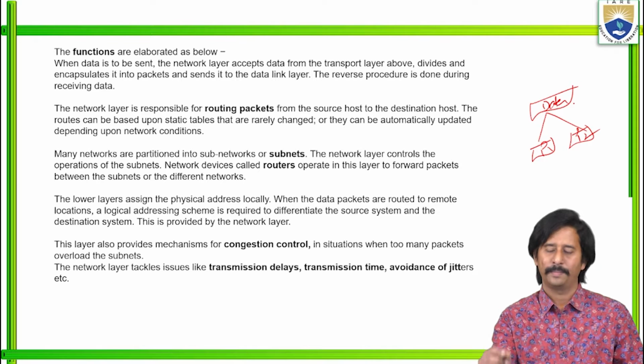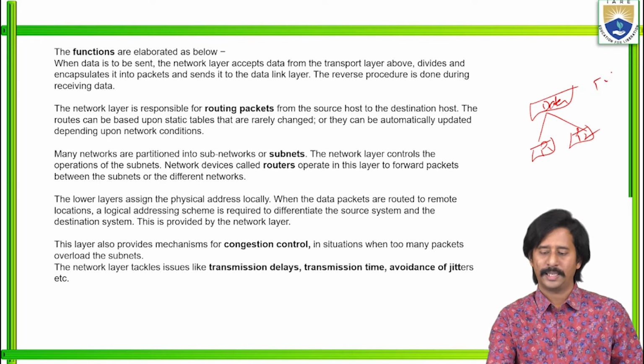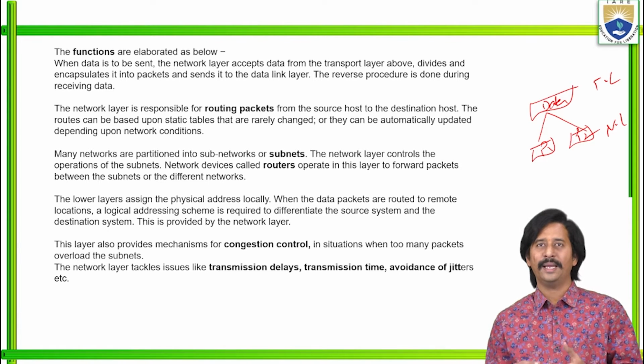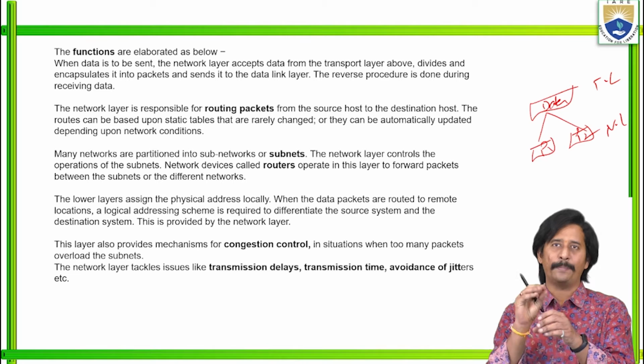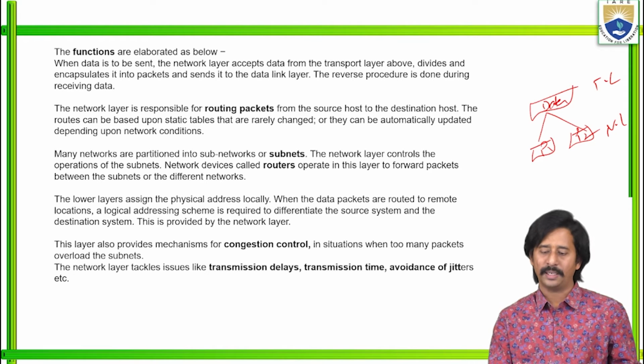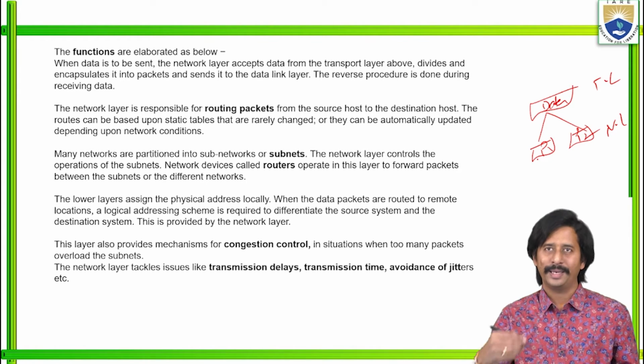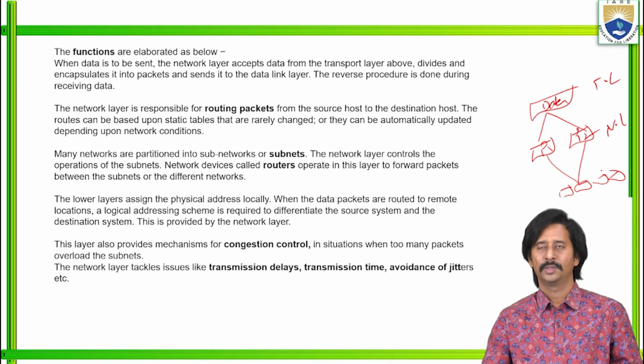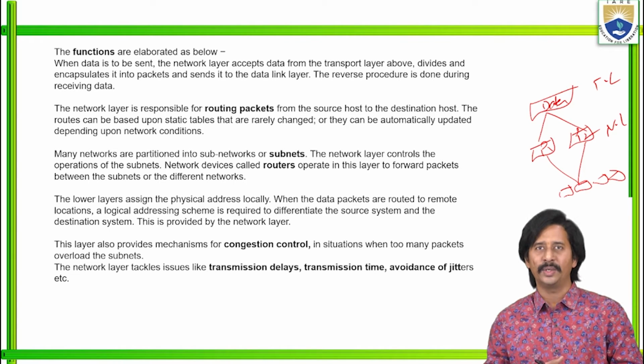This is our data, which is at the transport level layer. This is at the network level. Once the data is divided and encapsulated into packets, it sends that information to the next lower layer, the data link layer, in the form of frames, frame 1, frame 2, frame 3 and so on. Similarly, the reverse procedure is also done while receiving data.